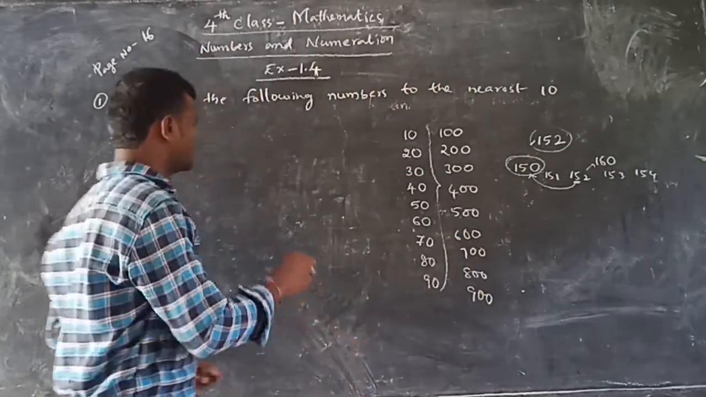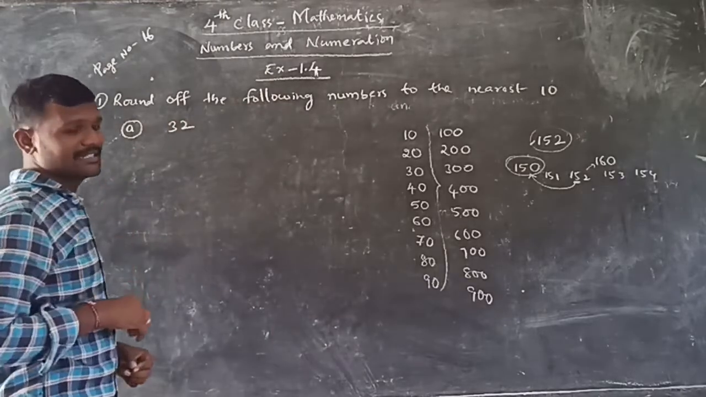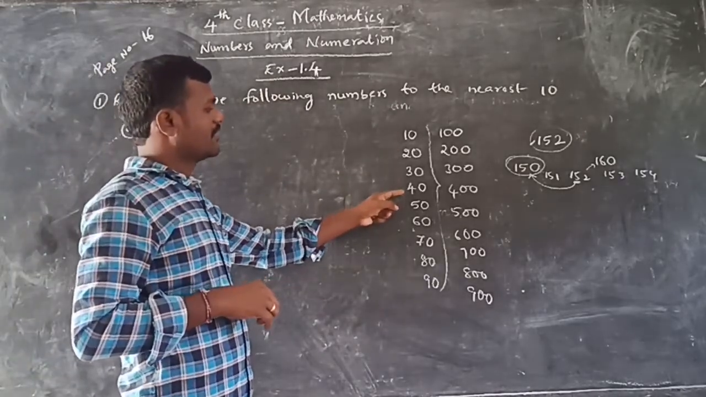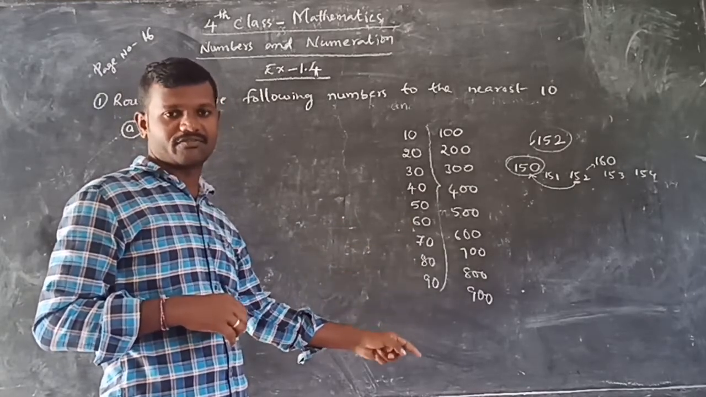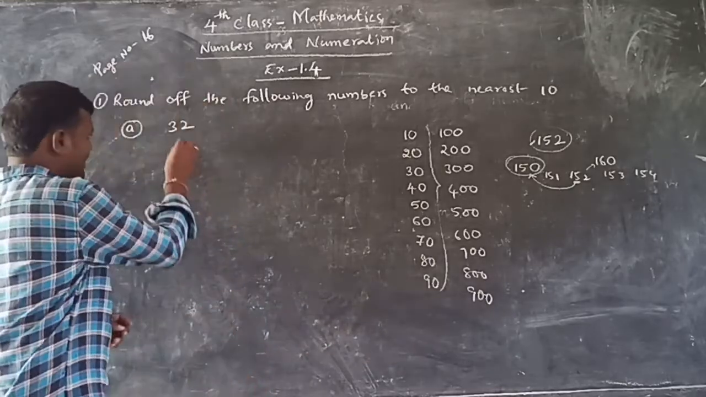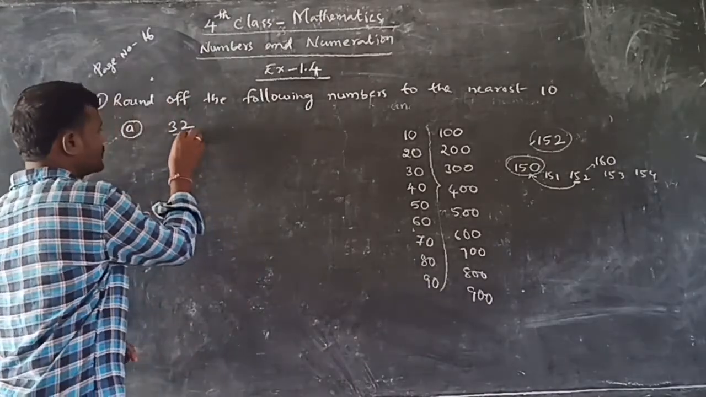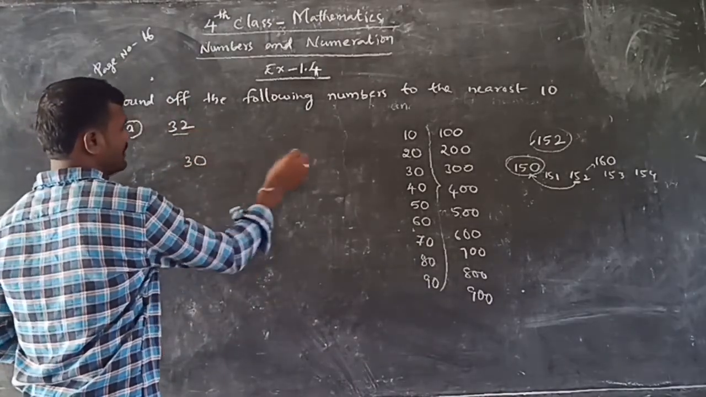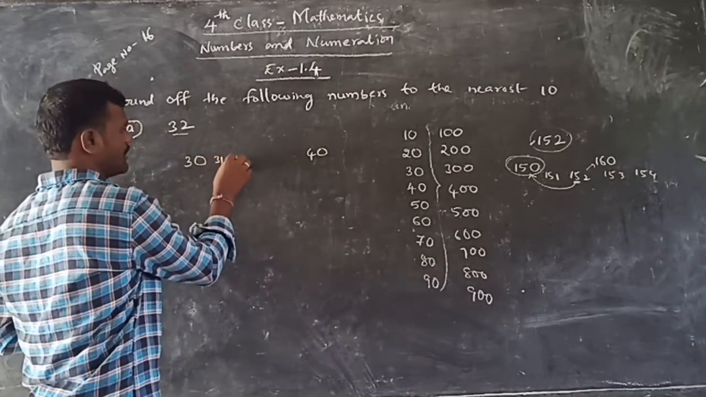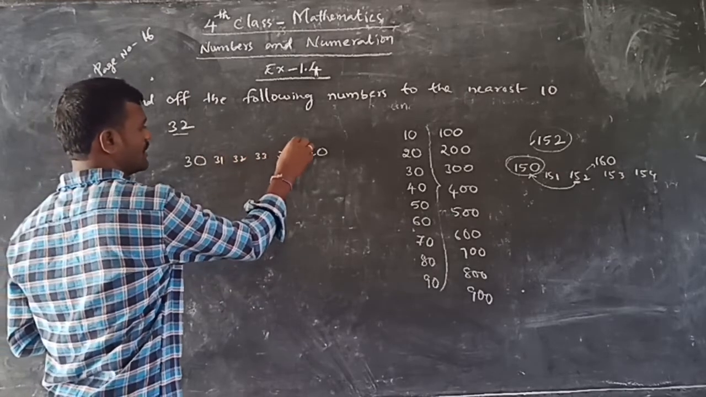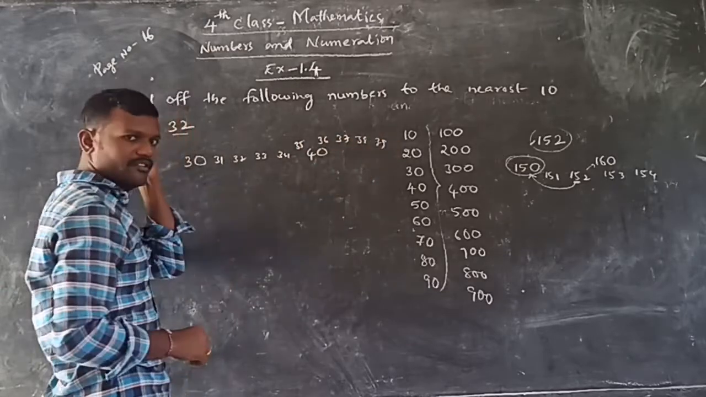So first number. What is the first number given here? 32. What are the tens I said? 10, 20, 30, 40, 50, 60, 70, 80, 90, 100, 110, 120, 130, 140, 150 like that. Now 32. What is the nearest 10 to 32? 32 lies between which numbers? 30 and 40. So if you write 31, 32, 33, 34, 35, 36, 37, 38, 39, then we will get 40.